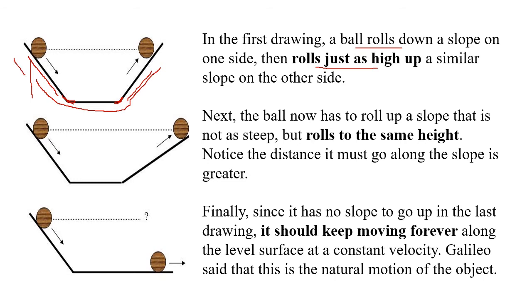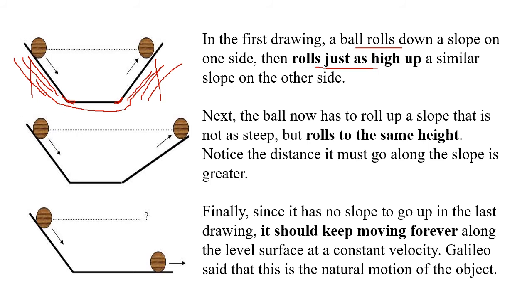The ball is coming down, the speed is increasing. The ball is going up, the speed is decreasing. So all the speed that it gained on this side, it has lost on this side. But what was the observed consequence? It went up to the same height from which it was rolled down.